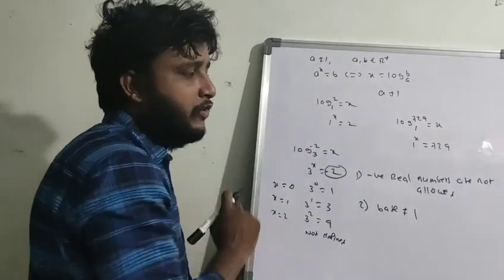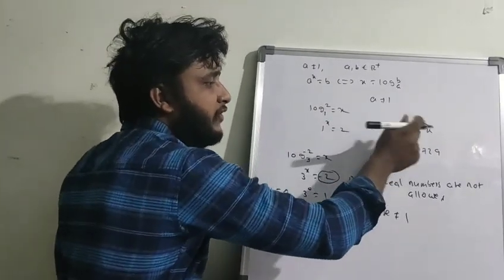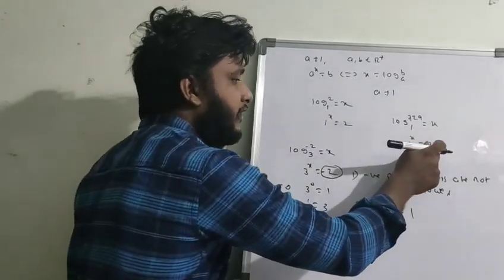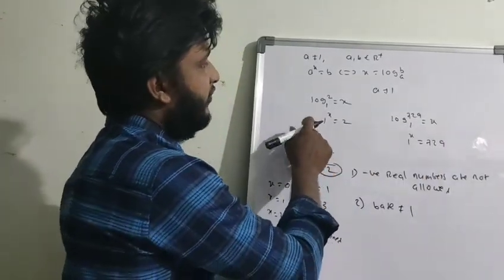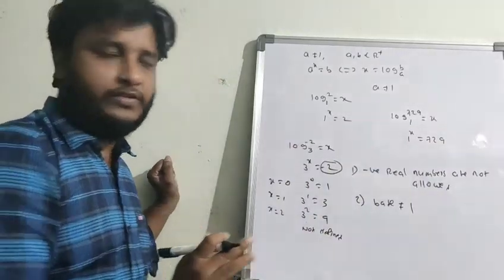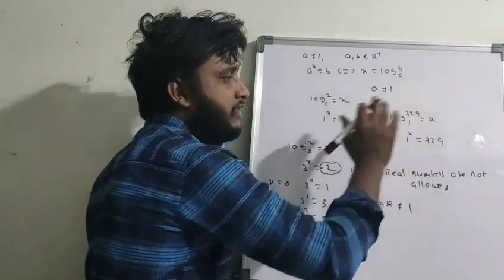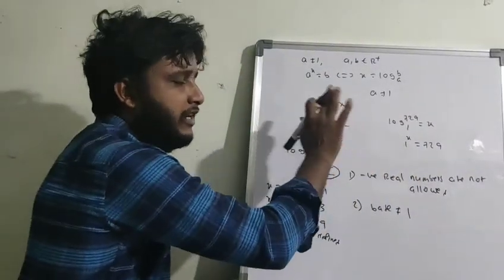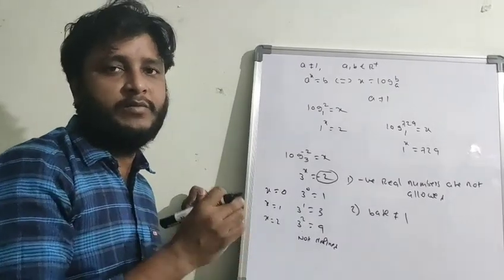For what value of x is 1 power x equal to 2? Otherwise, log 729 base 1 equal to x, so 1 power x equals 729. Actually, 1 to the power of any number you will get 1 only. So 1 to the power of any number will not give 729, and will not give 2. 1 to the power of any number will give 1.